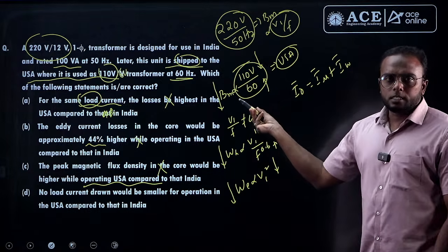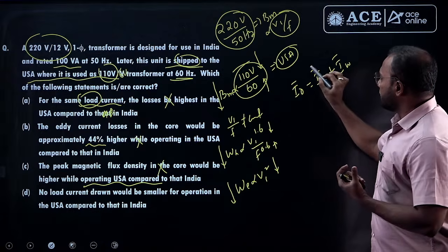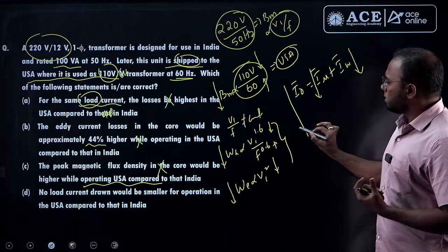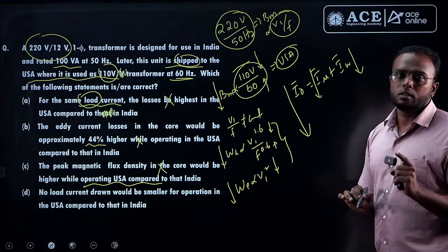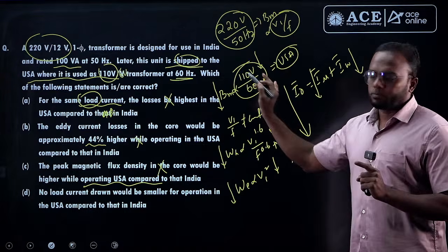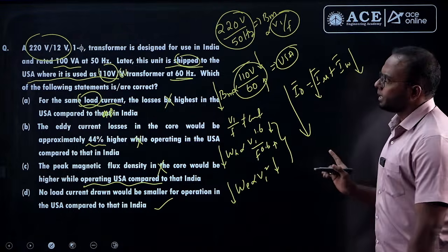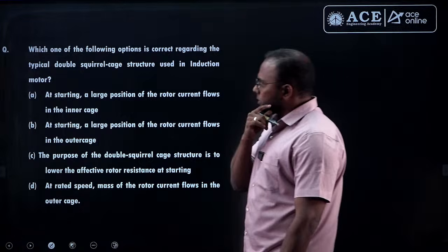So whenever density is decreased, the magnetizing component of current decreases. As iron loss decreases, I_W also decreases. Then for which condition is the overall no load current less? US condition. So that is the only correct one here. Option D is the correct one for this. Okay. Next, see this question.